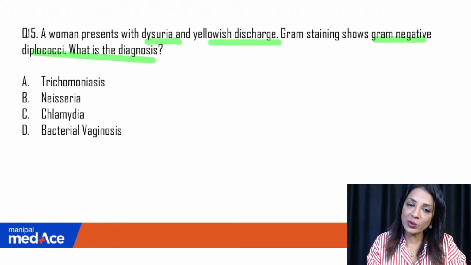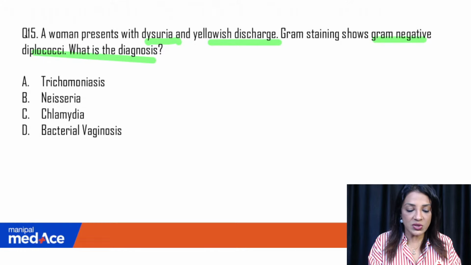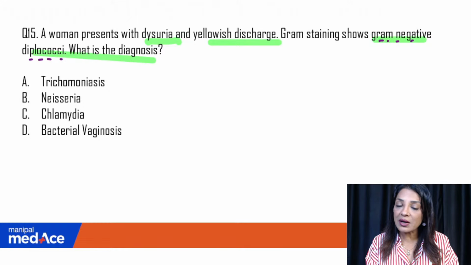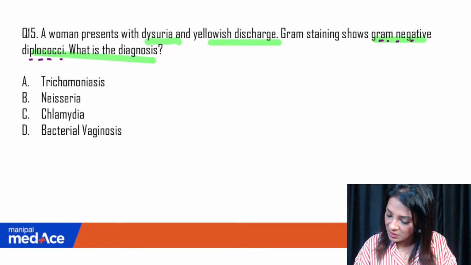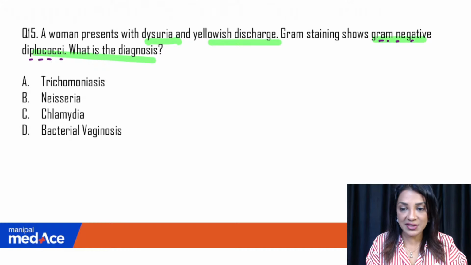It's again an overlap between dermat, STDs and vaginal infections, and of course gynecology. So is it trichomonas? It's a gram-negative diplococci. Trichomonas is what? Trichomonas is not a bacteria, right? It is a spirochete. It's not a spirochete. I'm sorry, I'm mistaken. Trichomonas is a protozoa. Yes, Trichomonas vaginalis is a protozoa. I forgot. Yeah, Neisseria. Very good, Rahul.